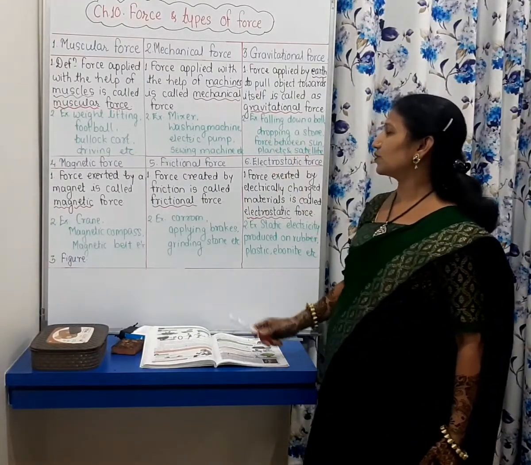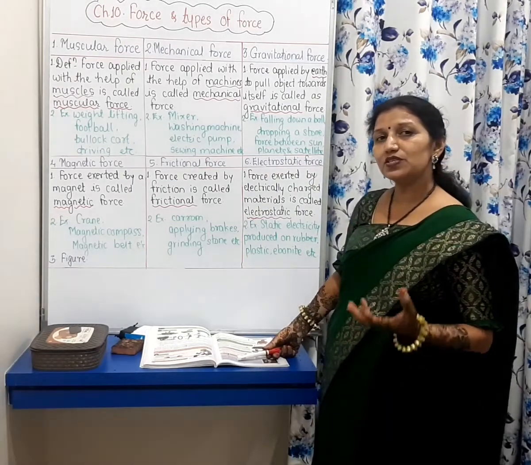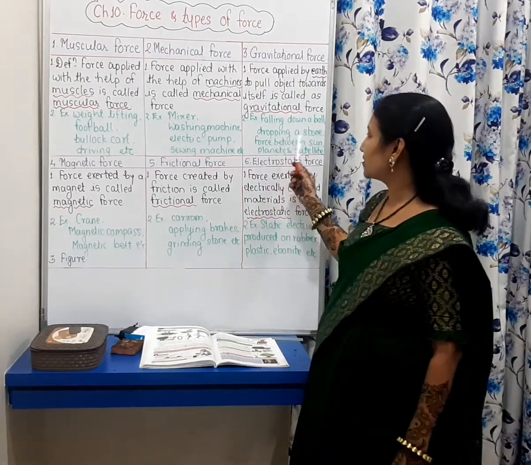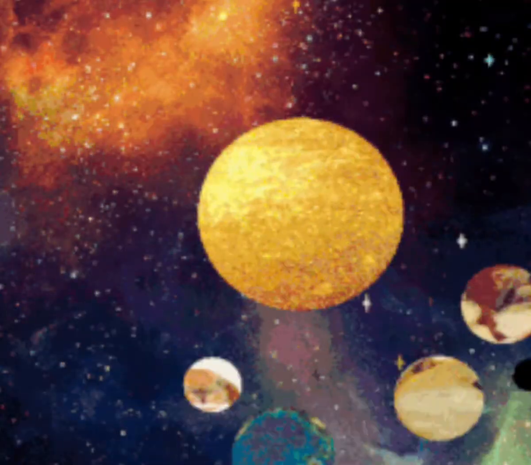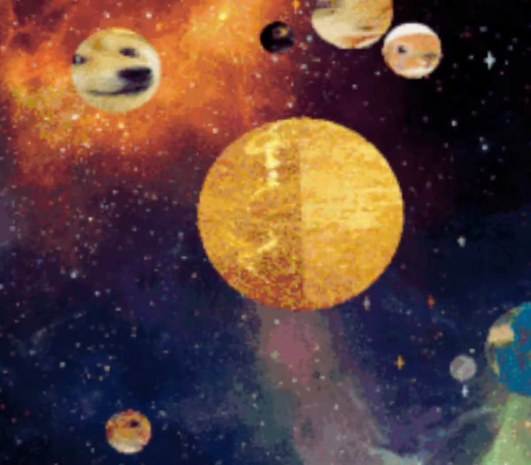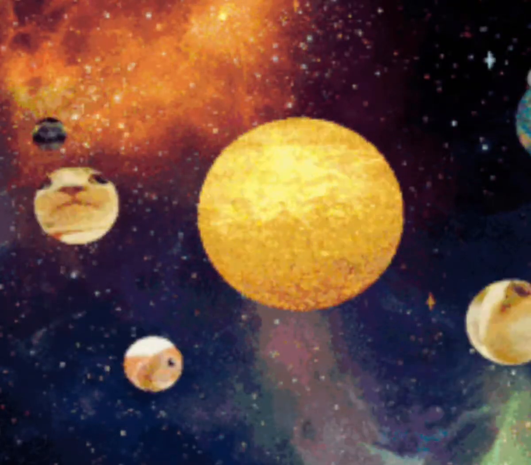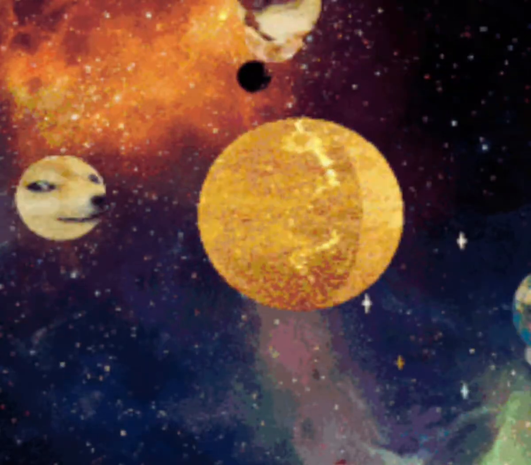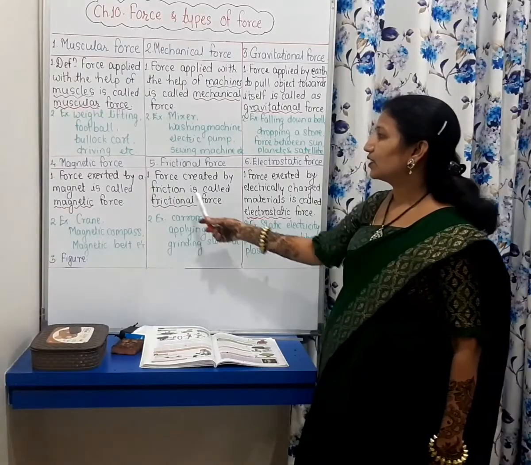Then dropping a stone is also an example of gravitational force. Force between sun, planets and satellite. This solar system is also intact because of this force.